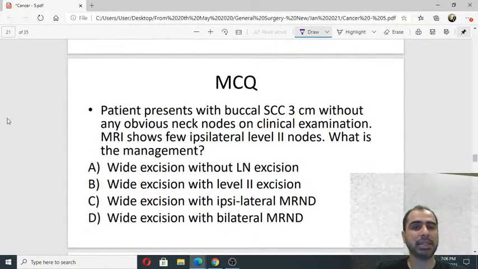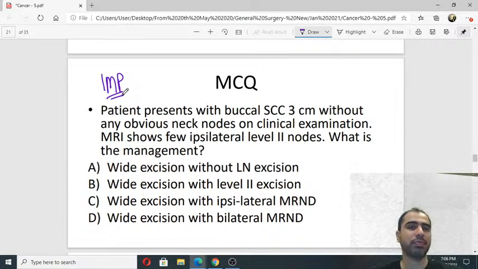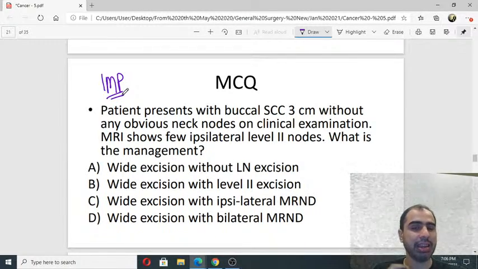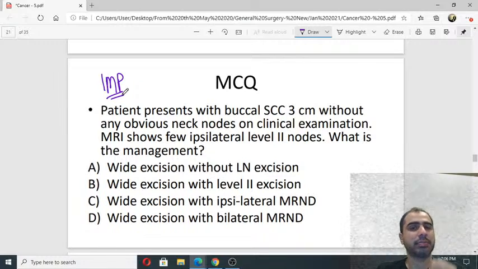Okay, this is important. I have discussed this question earlier in one of my classes. अभी मैंने थोड़ा change किया है इसको. So whoever has attended earlier, I have twisted it a bit.